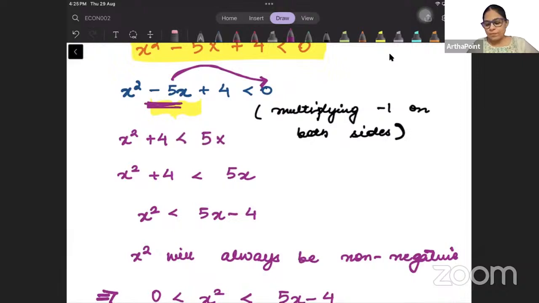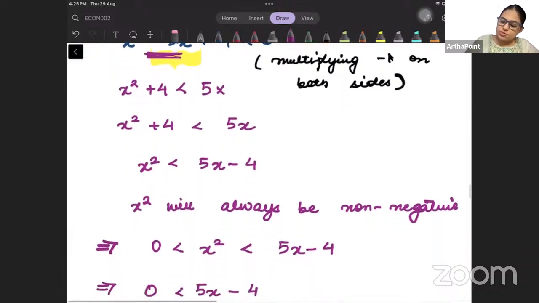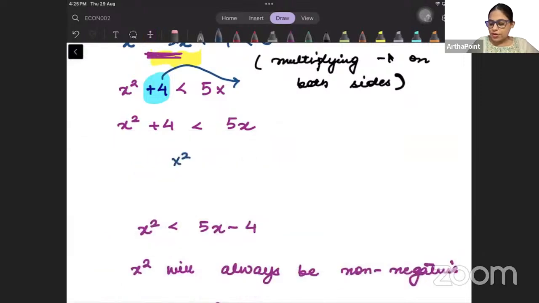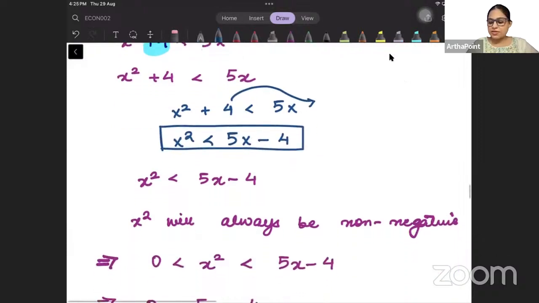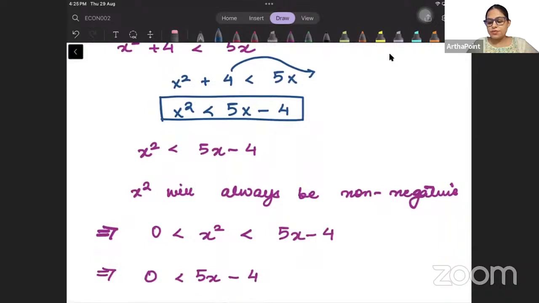Clear? Now you can take this plus 4 also on the other side. So you have x square plus 4 less than 5x. So x square will be less than 5x minus 4.